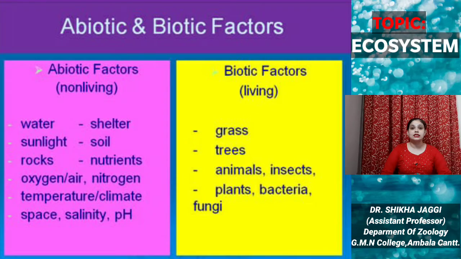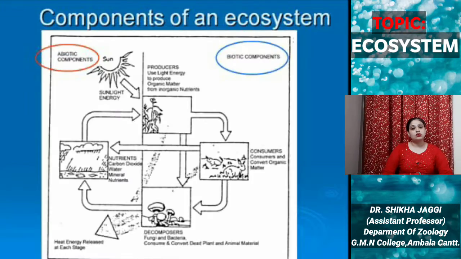Next, the components of the ecosystem are abiotic and biotic. As the term says, abiotic means non-living and biotic means living. Non-living factors constitute whatever you can think of in the environment that is non-living: water, sunlight, shelter, soil, nutrients, rocks, oxygen, air, etc. And the biotic factors, the living factors, constitute trees, grass, animals, insects, plants, bacteria, fungi.